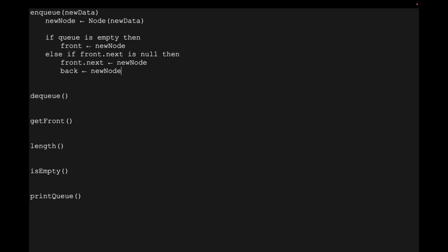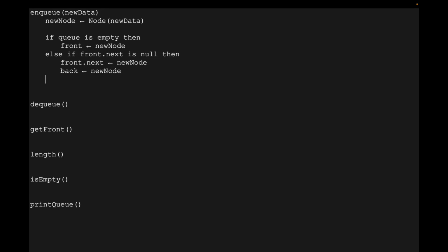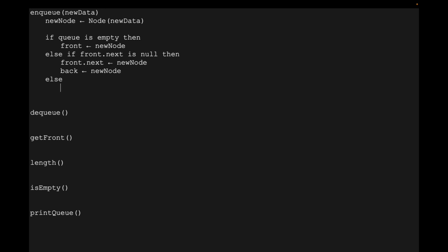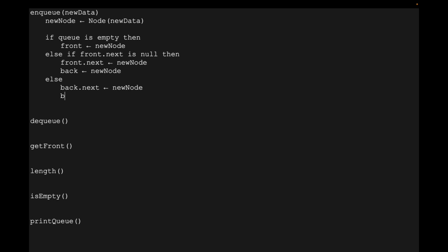And this way, if it's not empty, in other words, you have a single item in the queue, then this is what you're going to do. Otherwise, you have a front and a back already, and so you don't have to move the front. You have to move the back, but you move it forward to the next node that you just added. So back.next, and back will be new node.